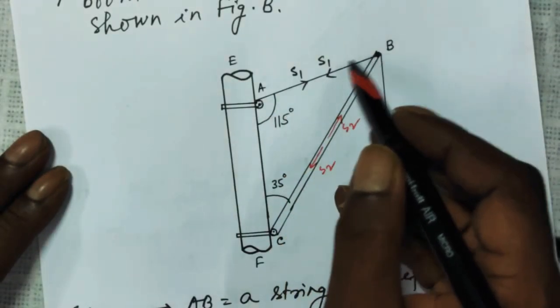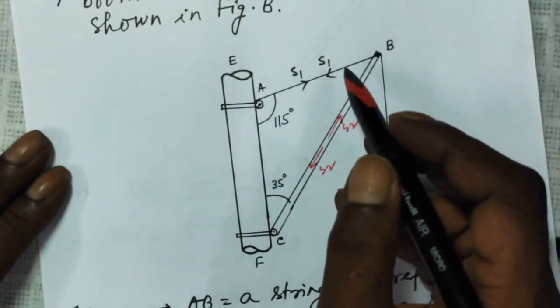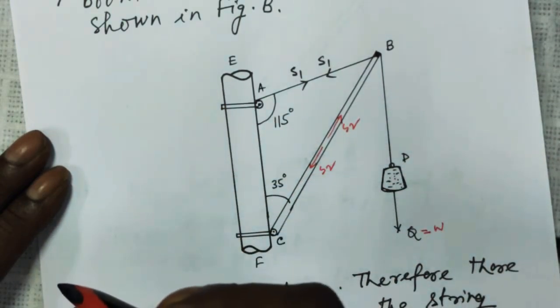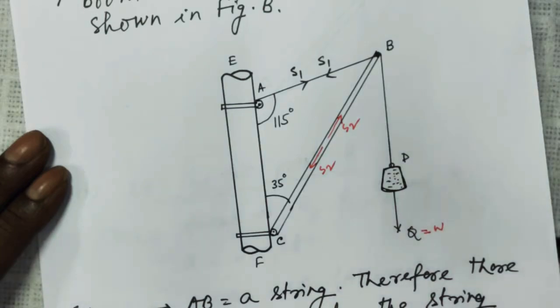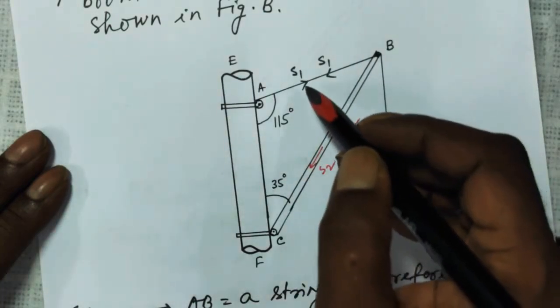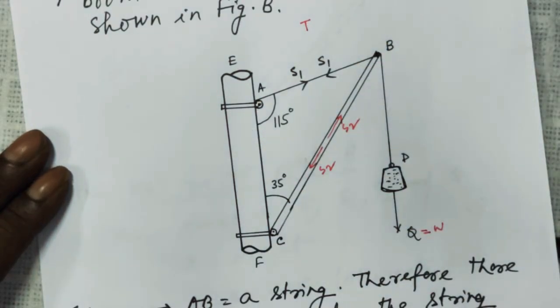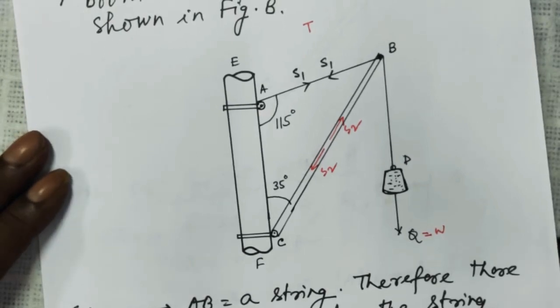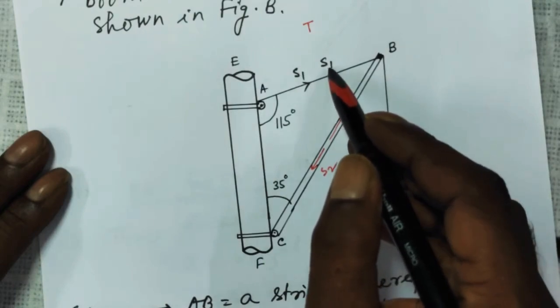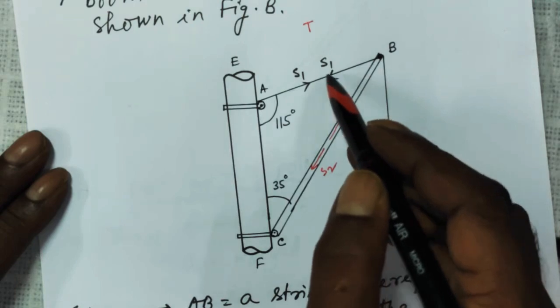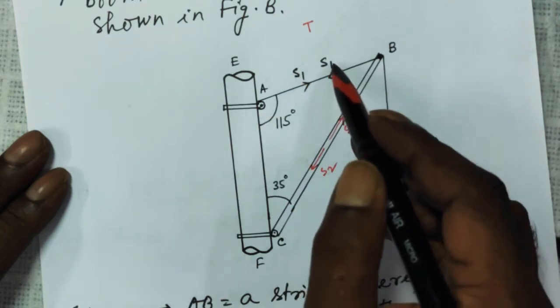Now, since this is a string, there will be a tension along the string. And the tension, before you got into your engineering programs in engineering colleges, you expressed as a symbol T. Let me express here as S1, S or S1. It's all right, you can also express it as T. Why is the tension S1 away from the point? This is away from the point, this is away from the point, both are equal.